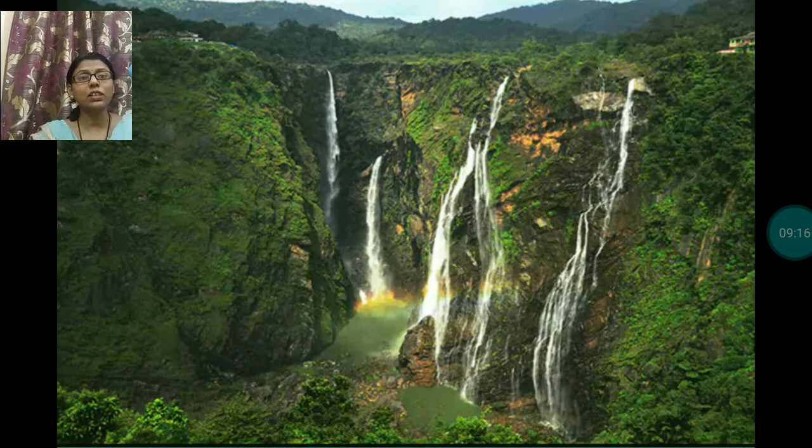And how are these falls formed? The rivers in the Deccan Plateau flow very fast with great speed and form a number of waterfalls. When the river falls from the mountain, it forms the waterfalls. And this is the beautiful Jog Falls over the Sharavati river in Karnataka.